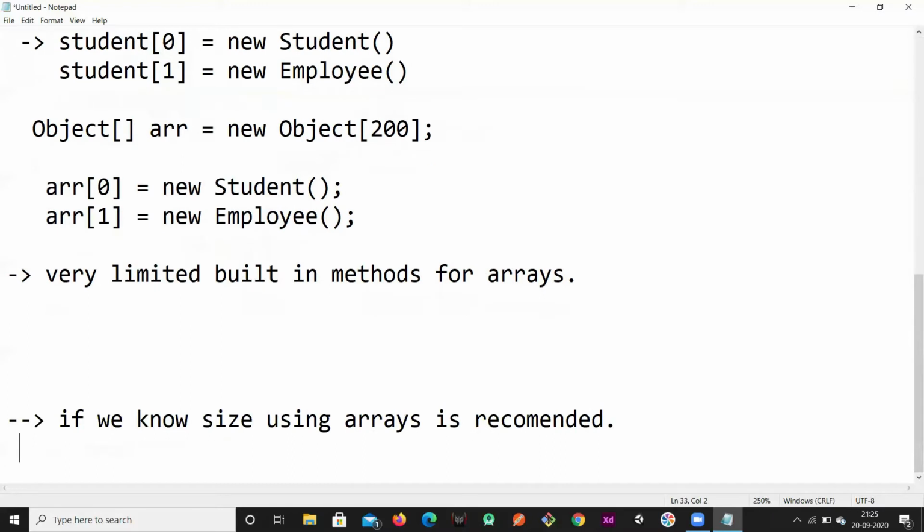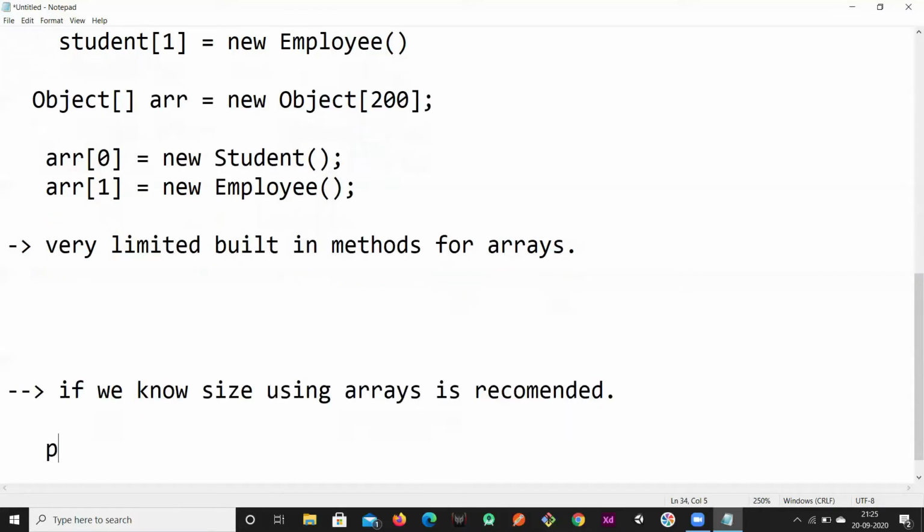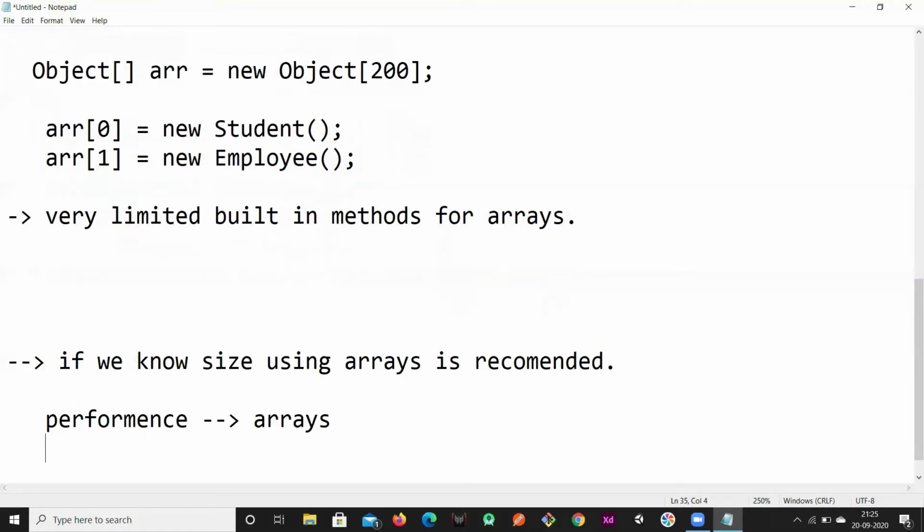Because if your priority is performance, then you have to use arrays, because arrays are efficient in terms of performance. So if your main priority is performance, then you should go for arrays. And the condition is you should know the size. If your priority is memory efficiency, you need arrays.